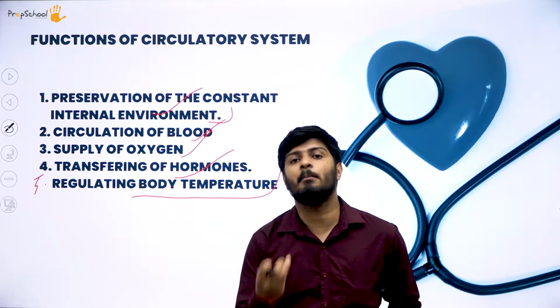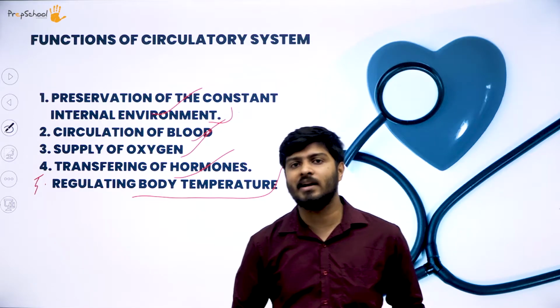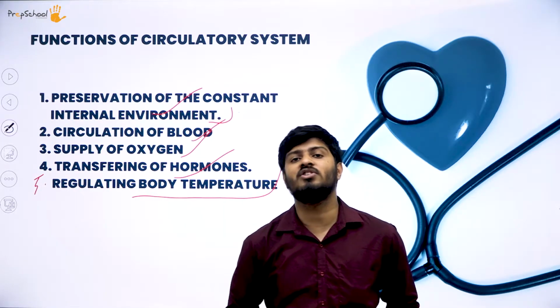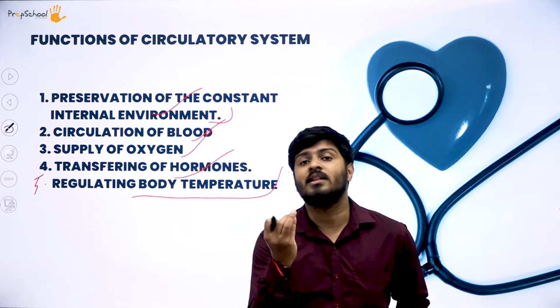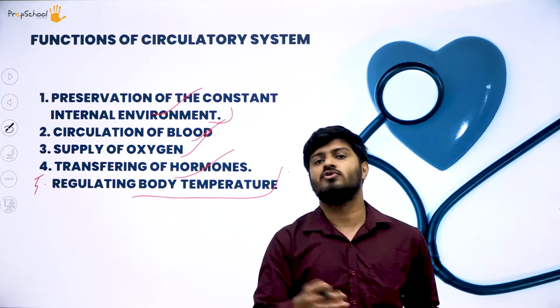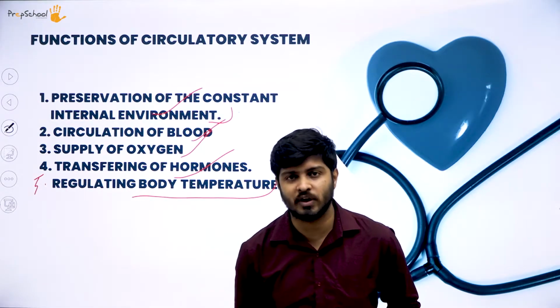Blood is warm, it has a temperature. If that temperature is not maintained in the blood, then coagulation will happen. What do you mean by coagulation? Coagulation means the thickening of the blood. If the thickening of the blood increases, automatically the pressure will fall on the heart. So to avoid that, it is important for the heart to function properly.